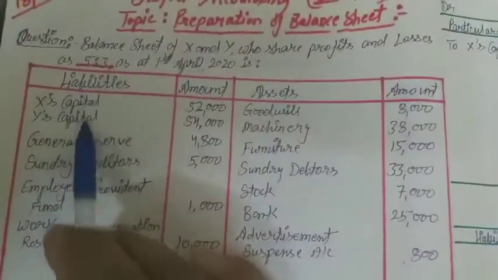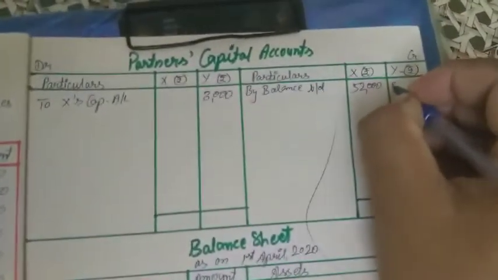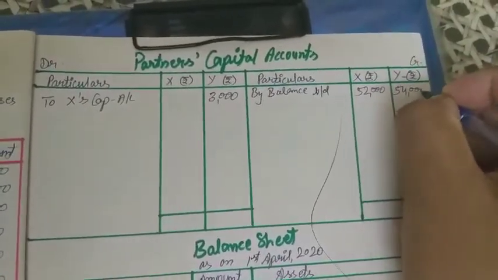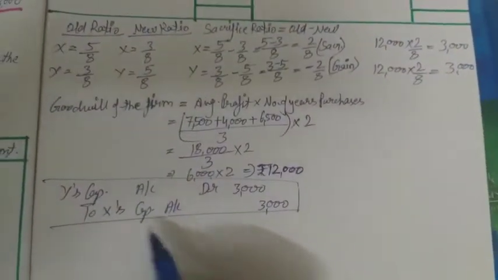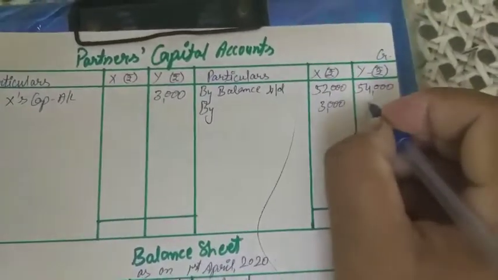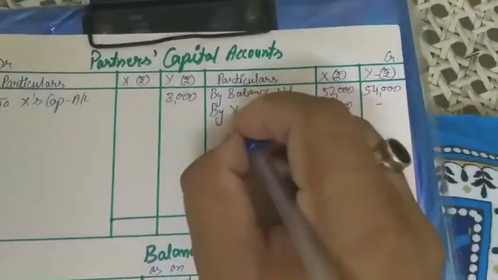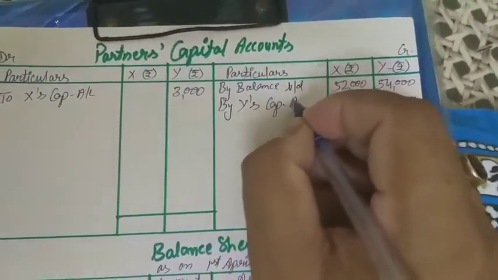So what are the balances? X and Y: 52,000 and 54,000. And X is credited by this journal entry, so 3,000 we will write in the credit side, but the name will come as Y, so Y capital.